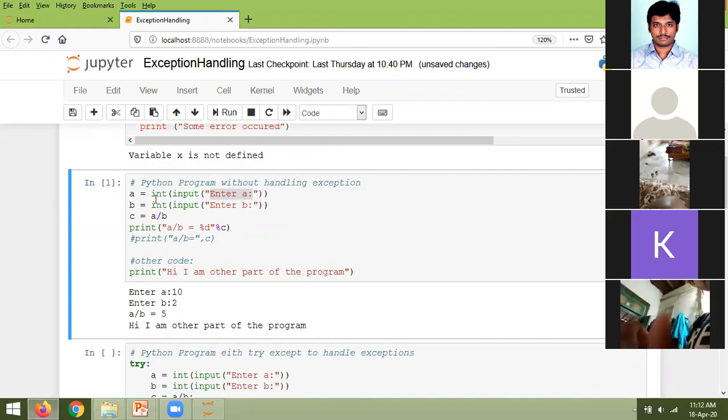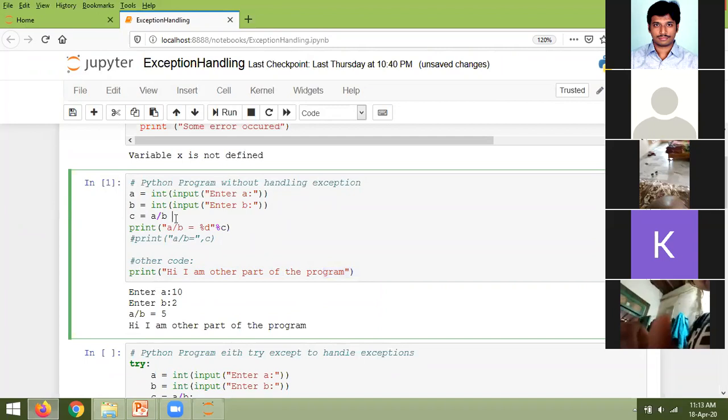After these two statements, the third statement that is executed is C equal to A by B. Next, the fourth statement, A by B equal to percentage D. This is the output of the fourth statement. Observe this program clearly. The first two statements take the input. The third statement performs the division operation. And since there is no exception or error in these statements, the remaining two statements are executed properly. That is the reason you are getting the output of these two.